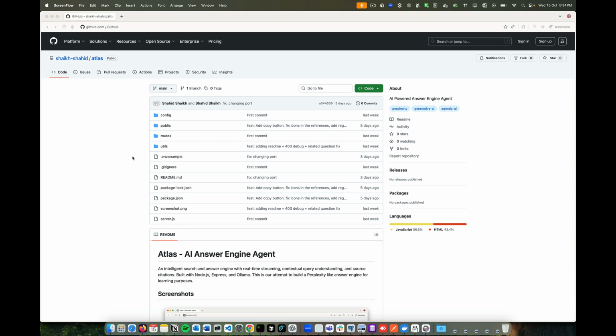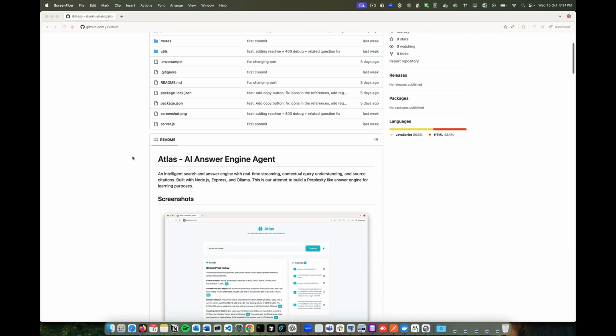Hey everyone, today I would like to show you my latest project that I was working on for a while. I'm naming it Atlas, which is an AI answer engine agent. So basically, I was trying to learn how Perplexity works, right?